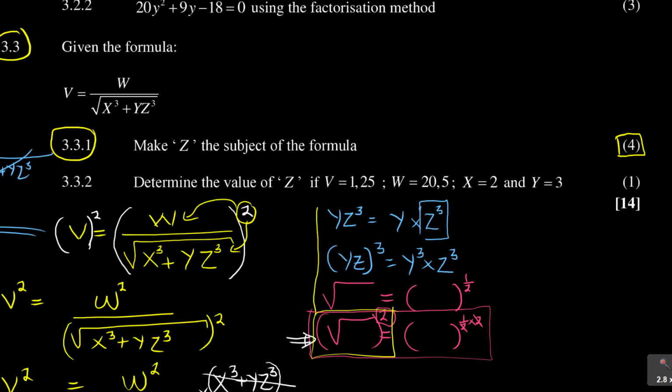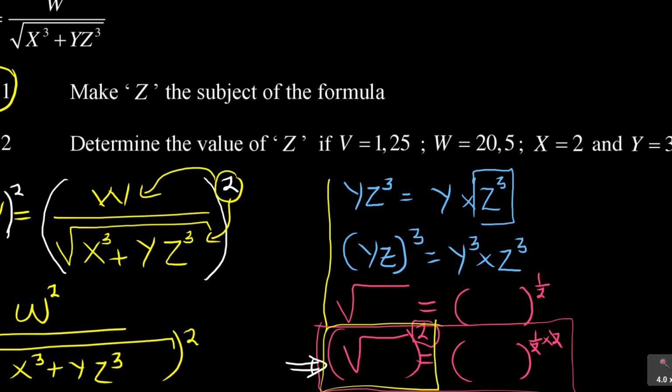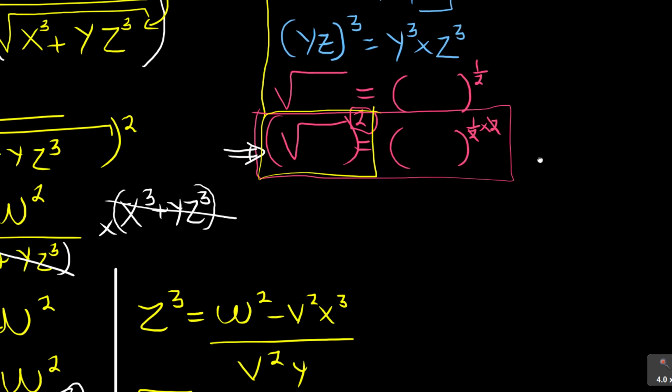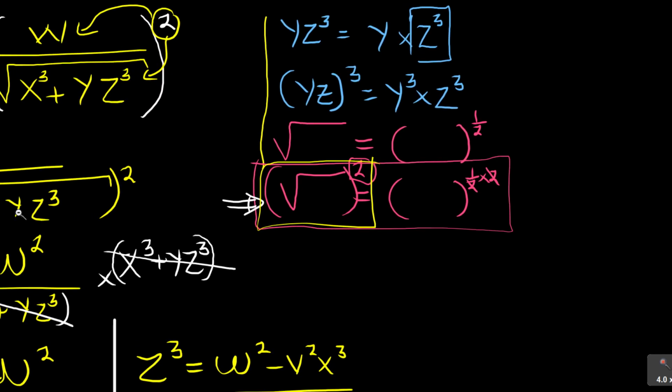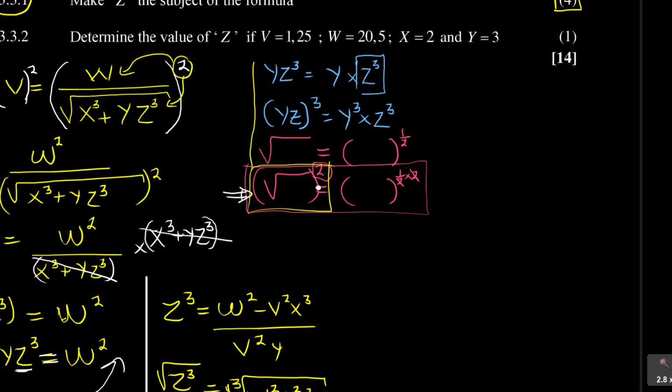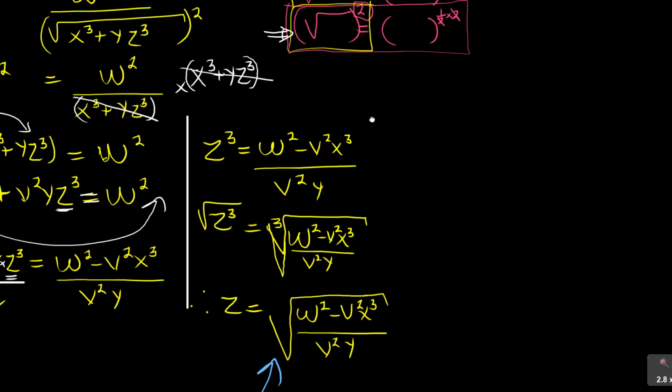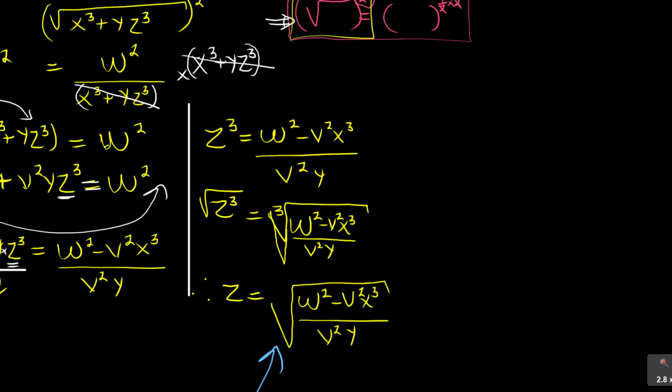Oh, I can't undo that because there is a next follow-up question. Then it says, determine the value of Z if they're given now V, W, X, and Y. This one is not difficult. It's a matter of substitution. That's why now let me make it smaller. Look at this. So I have my final answer here. I think I can take this thing here. Let me see if I can manage to just select this.